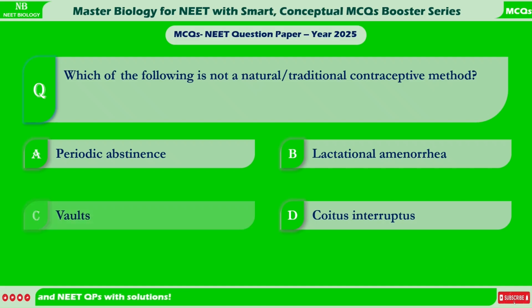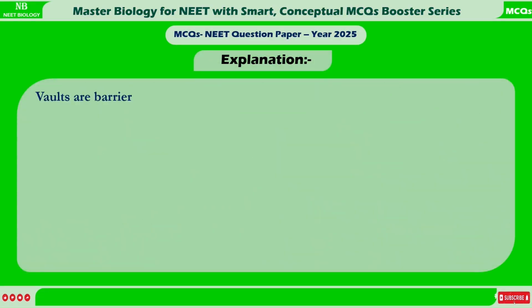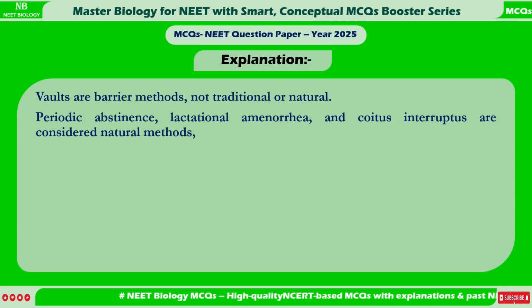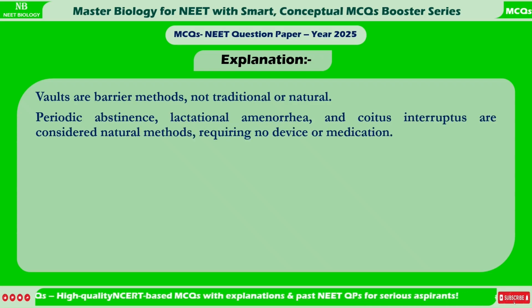Correct answer is C. Waltz. Explanation. Waltz are barrier methods, not traditional or natural. Periodic abstinence, lactational amenorrhea, and coitus interruptus are considered natural methods, requiring no device or medication.